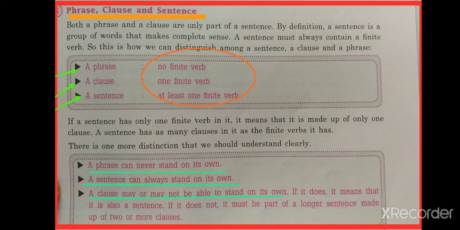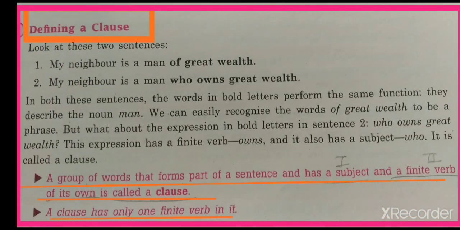A group of words that forms a part of a sentence and has a subject and a finite verb of its own is called a clause. Look here. My neighbor is a man of great wealth. Here, of great wealth is a phrase. And if we write it, my neighbor is a man who owns great wealth.